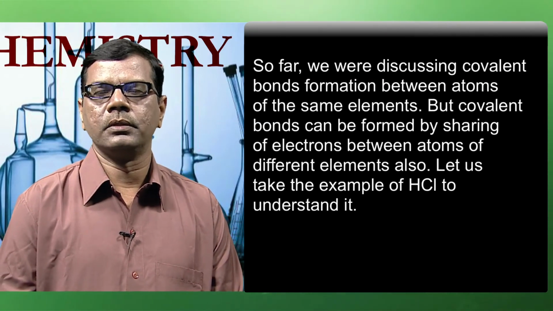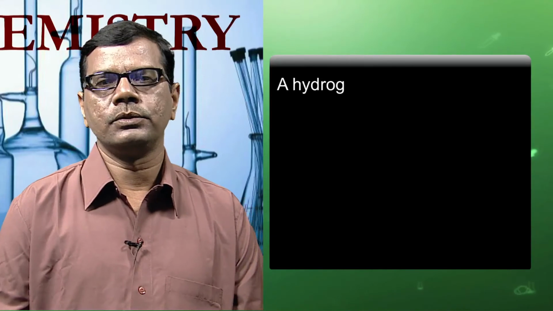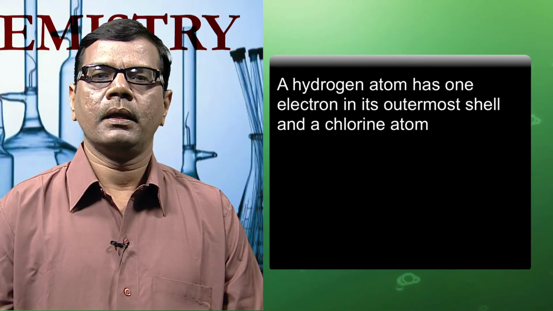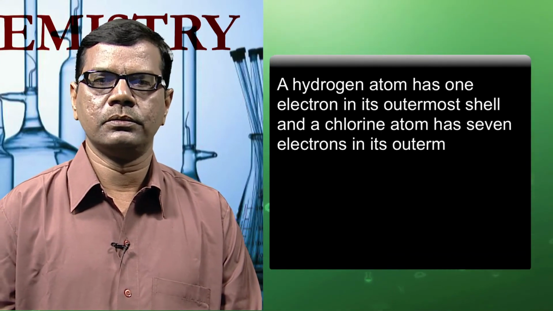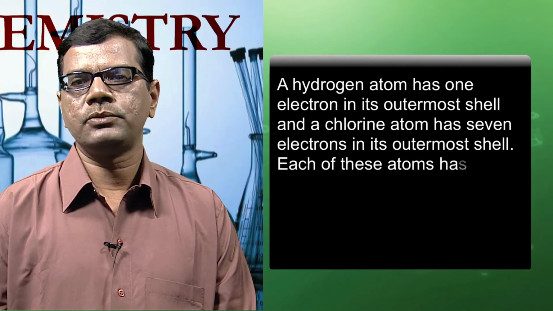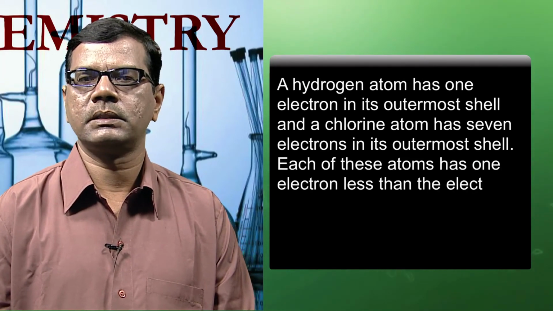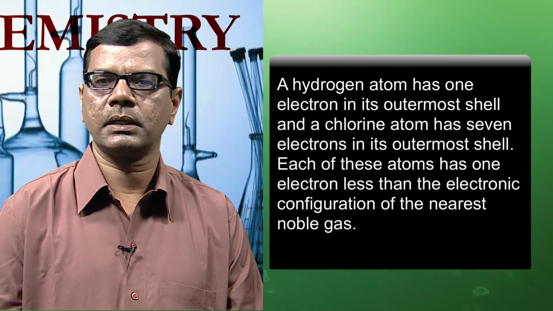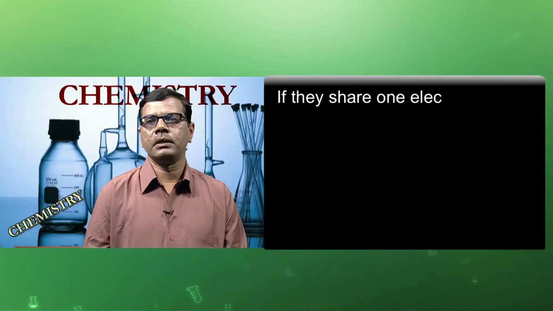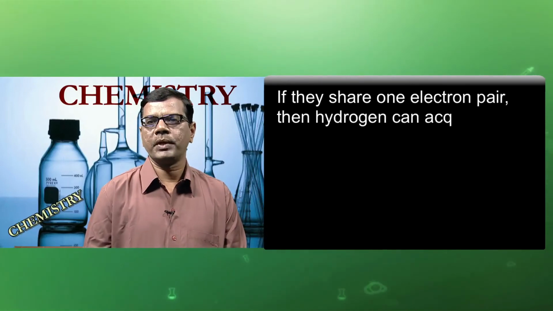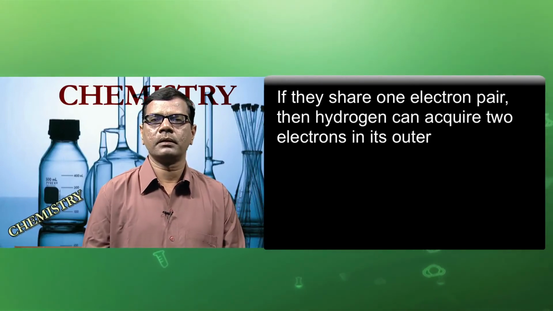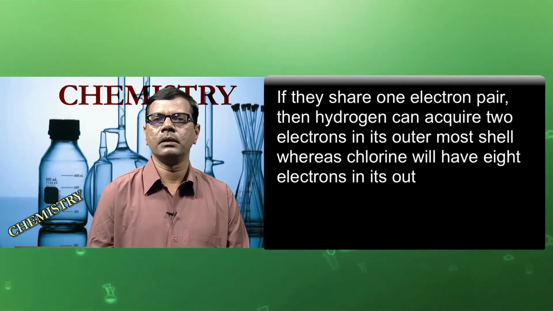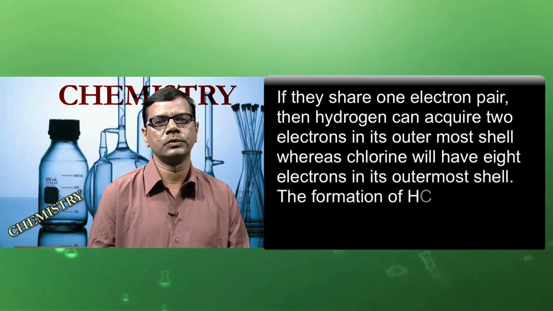Let us take the example of hydrogen chloride molecule. A hydrogen atom has 1 electron in its outermost shell, and a chlorine atom has 7 electrons in its outermost shell. Each of these atoms has 1 electron less than the electronic configuration of the nearest noble gases. If they share 1 electron pair, then the hydrogen can acquire 2 electrons in its outermost shell, whereas chlorine will have 8 electrons in its outermost shell.